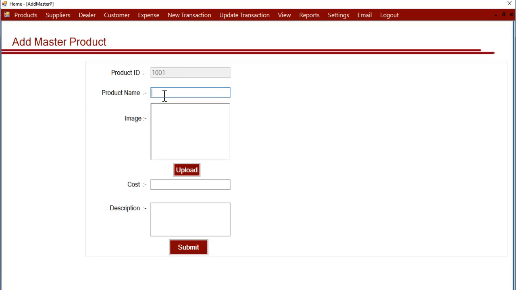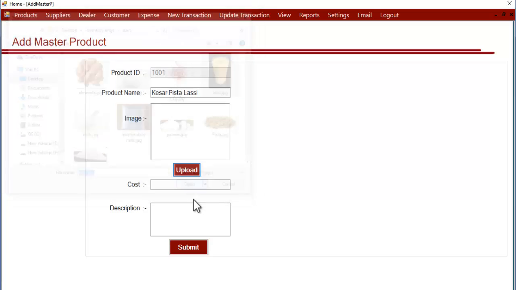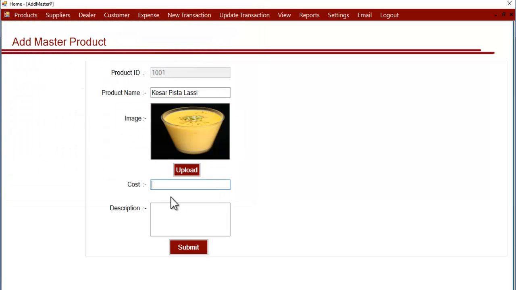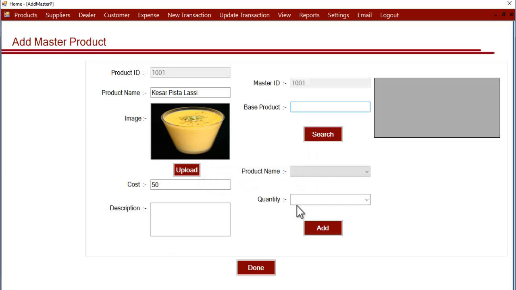So let's add a product name. Now we can also add an image and the cost. This is the cost at which you sell this product, and the description is optional. After clicking submit, it allows you to choose the base products.